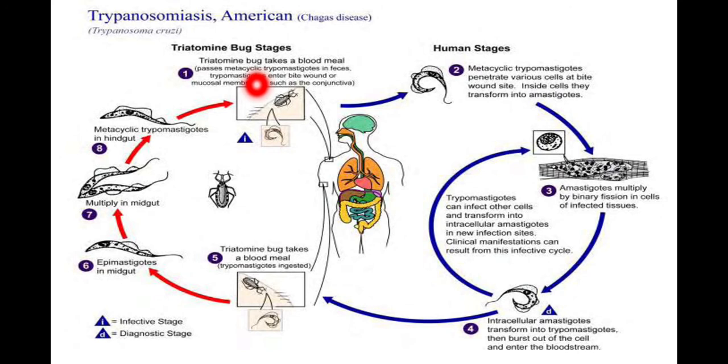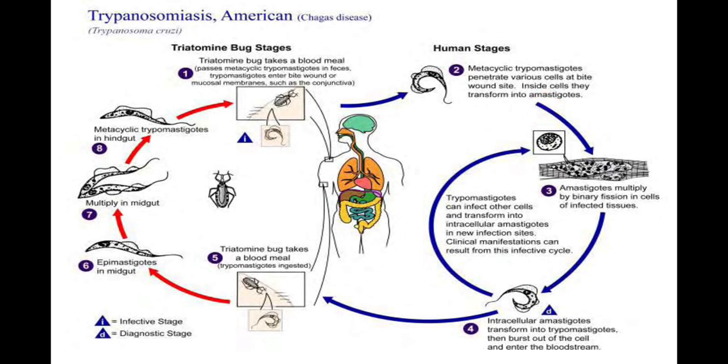Therefore, these feces are present near the bite site, and when the human being rubs his or her skin because of the irritation or itching, the trypomastigotes present in the feces enter into the wound site. Then they enter into the human being, so the human stages start. Metacyclic trypomastigotes penetrate various cells at the bite wound site. Inside the cell they transform into amastigotes.